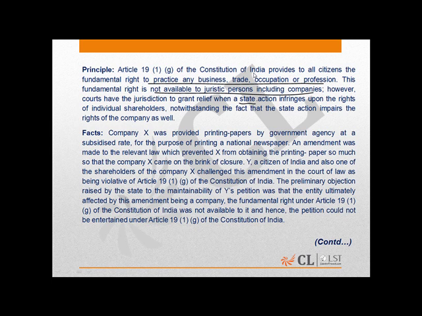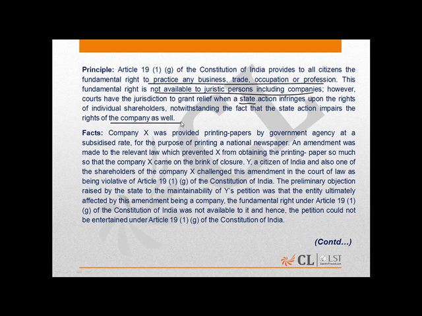Further, the principle provides that the courts have the jurisdiction to grant relief when a state action infringes upon the rights of individual shareholders, notwithstanding the fact that the state action impairs the right of the company as well.